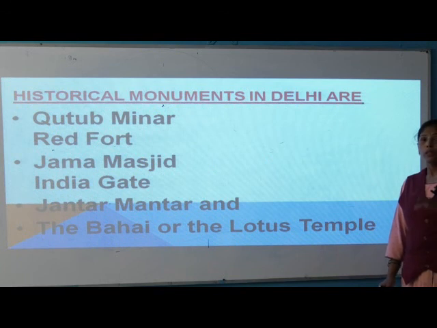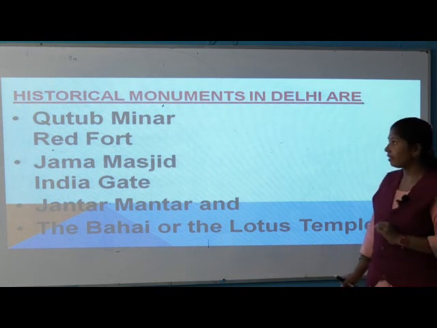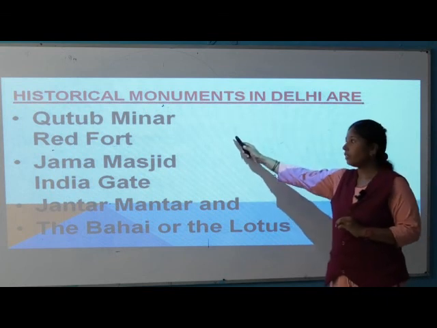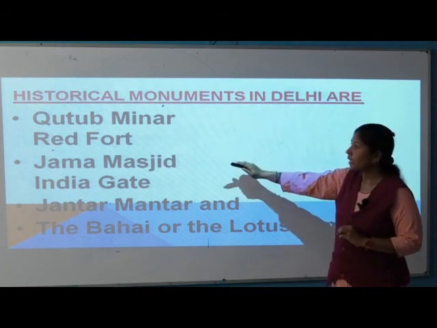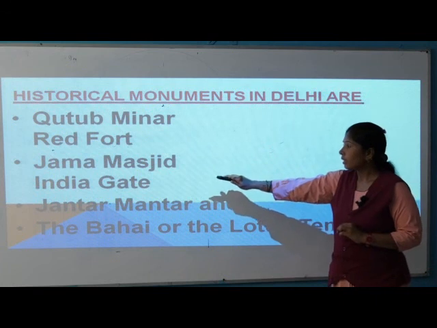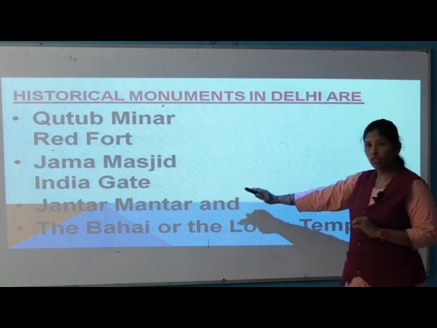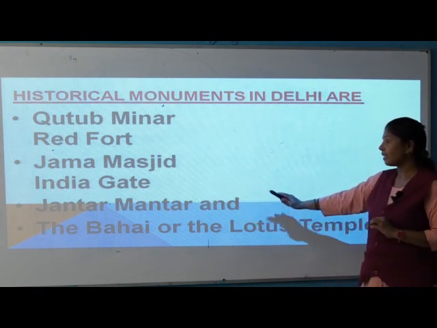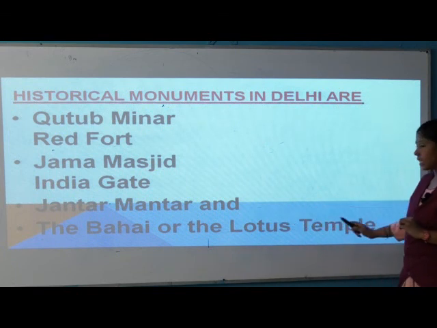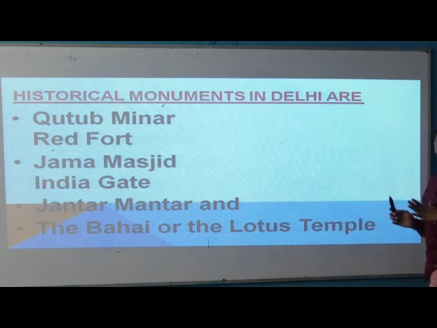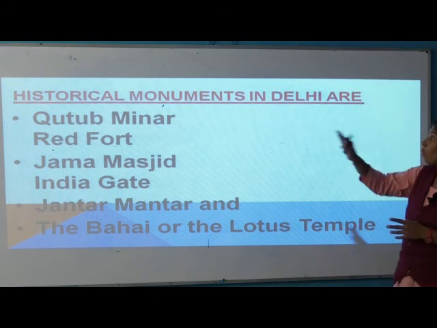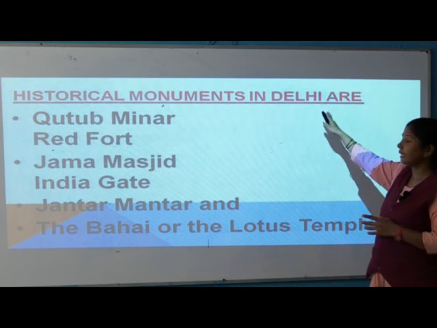First is Qutub Minar, Red Fort, Jama Masjid, India Gate, Jantar Mantar and the Lotus Temple. These are the historical monuments in Delhi.